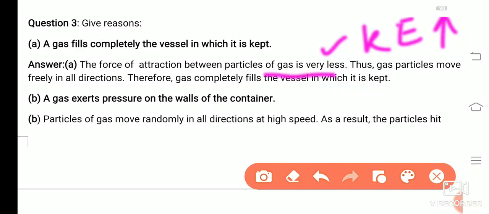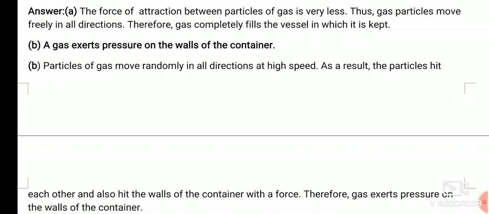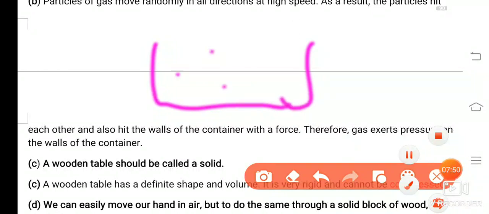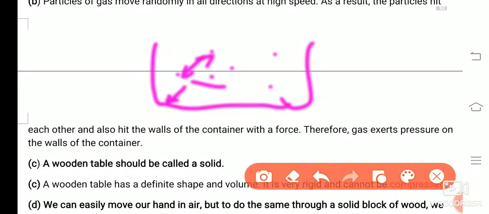Now, a gas exerts pressure on the wall of the container. Here you can see the particles of gas move randomly in all directions at high speed since they have higher kinetic energy. As a result, the particles hit each other. Suppose this is a container and here are the gas particles. When they hit each other, they move in all directions. When they move in all directions, they also hit the wall of the container with a force. Therefore, gas exerts pressure on the wall of the container in which it is kept.